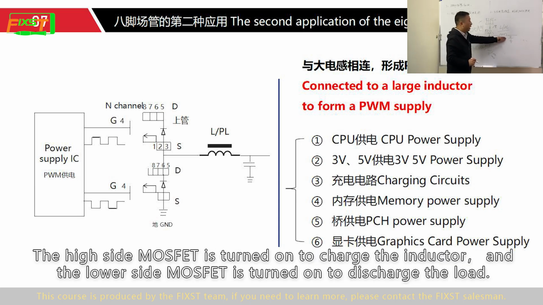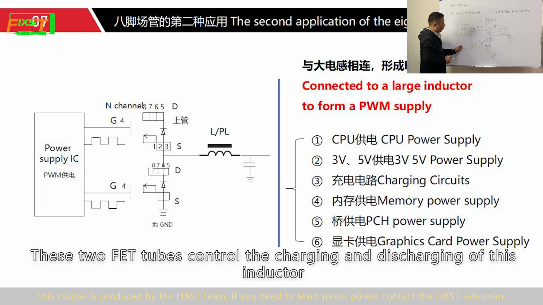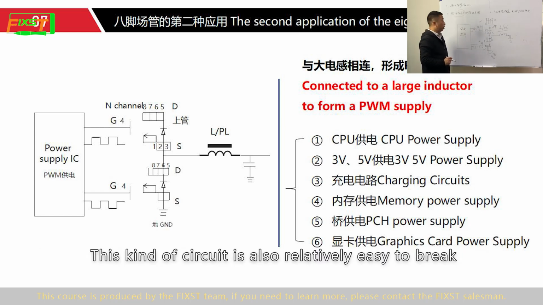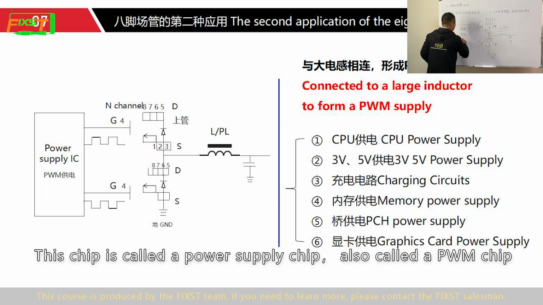The high side MOSFET is turned on to charge the inductor, and the lower side MOSFET is turned on to discharge to the load. Our load component draws electric power from the inductor. These two FET tubes control the charging and discharging of the inductor. And our chip uses this square wave to control the two 8-pin FET tubes in turn. This kind of circuit is also relatively easy to break. We call the grounded tube the lower side MOSFET, and the ungrounded tube the high side MOSFET. This chip is called the power supply chip, also called the PWM chip.